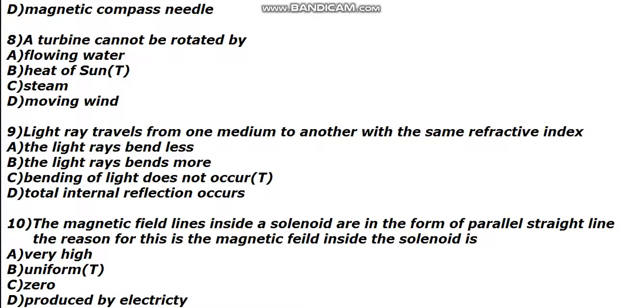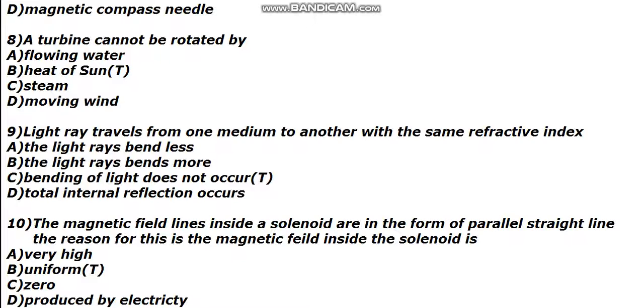Next one is also a little confusing. A turbine cannot be rotated by: flowing water, you know very well it can be rotated by flowing water. Heat of the sun, you may get confused with solar energy, but it is not mentioned that way. Heat of the sun by itself won't rotate a turbine. If solar panels were mentioned, we could say that.